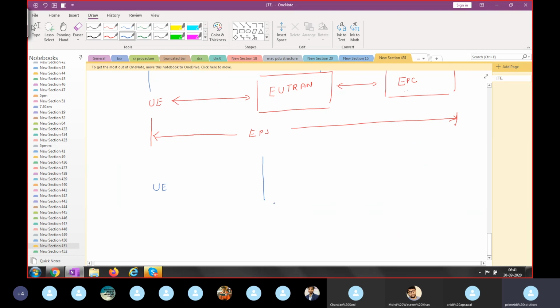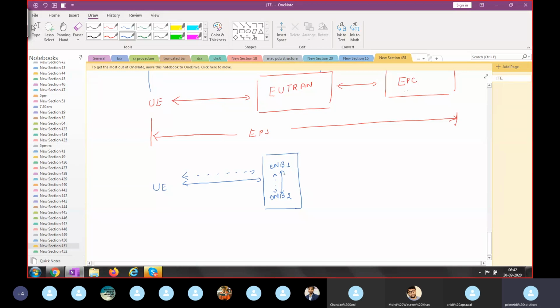No RNC will be available in E-UTRAN. It will have one or more eNode Bs, but there won't be any RNC. So E-UTRAN will not have the RNC concept here.